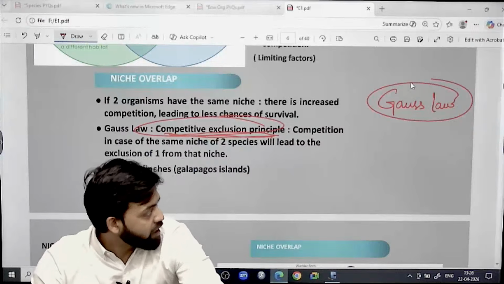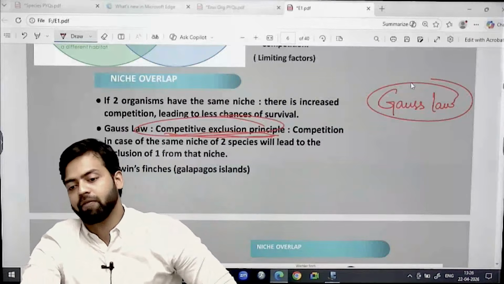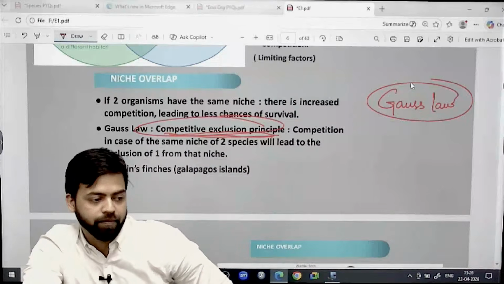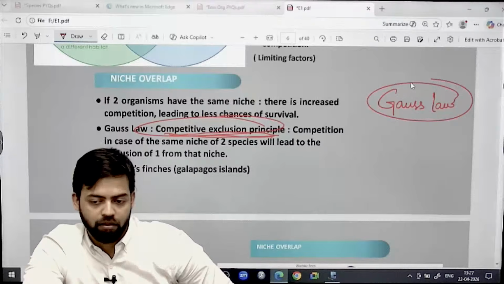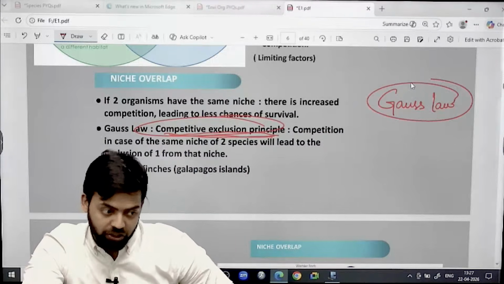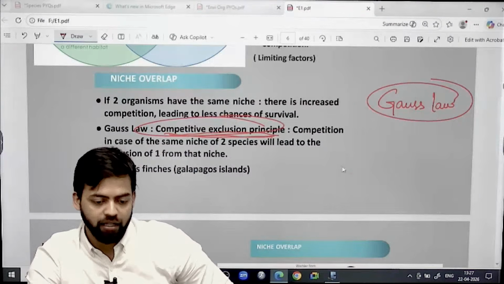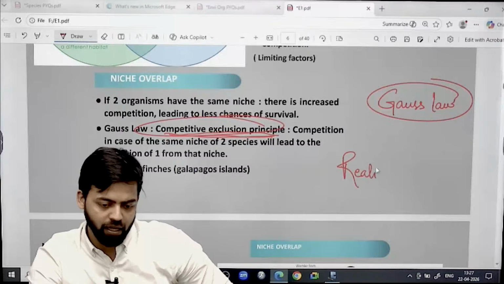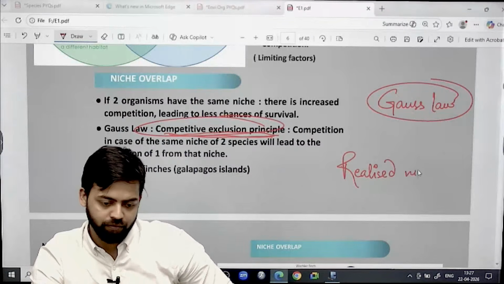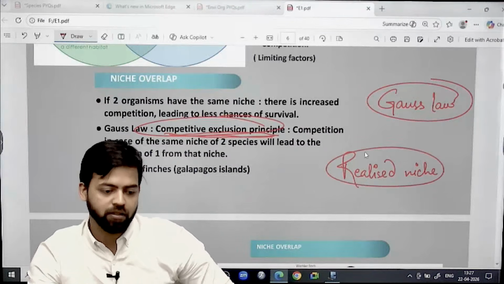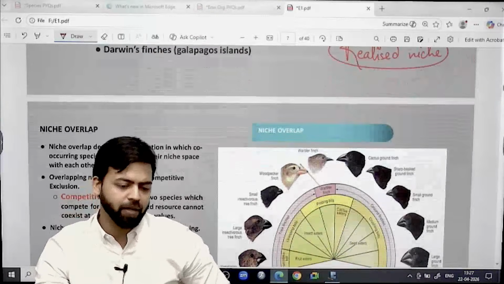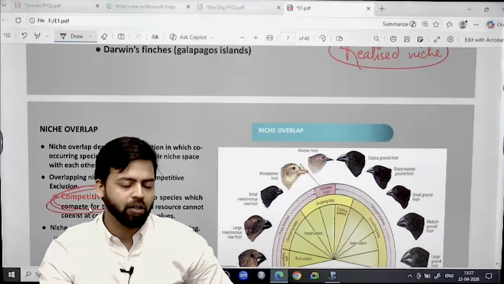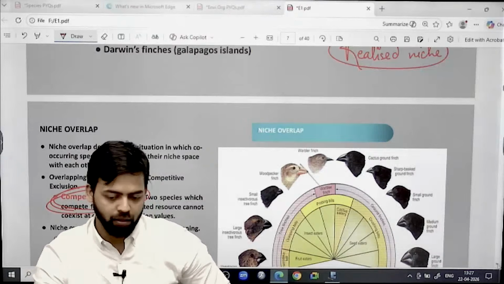One species will survive, in bracket, realized niche. Realized niche. Okay. So this is going to happen. For a brief moment, overlap can be seen, but nothing will happen. Competitive exclusion will happen.